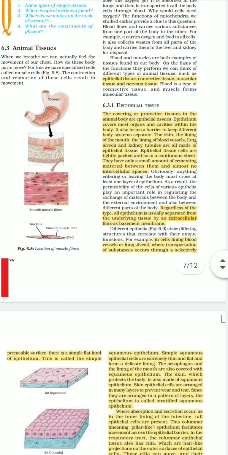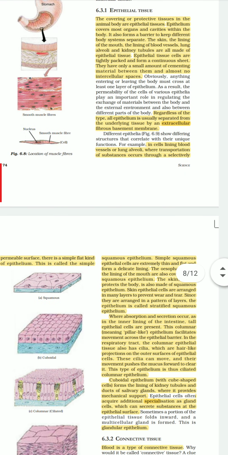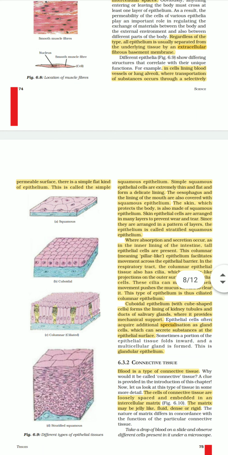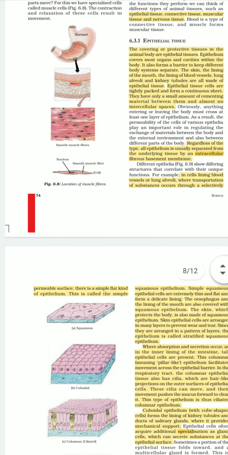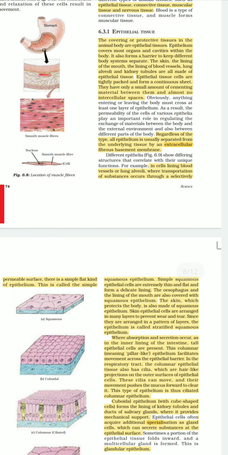Now epithelial tissues are again of four types: squamous epithelium, columnar epithelium, cuboidal epithelium and glandular epithelium. First of all we are going to discuss squamous epithelium. Squamous epithelium is quite thin and flat, and the layer is so thin that substances can diffuse across the membrane, and it also provides protection and filtration.